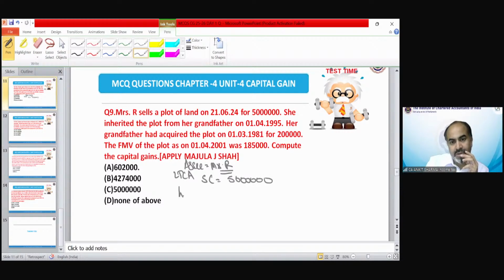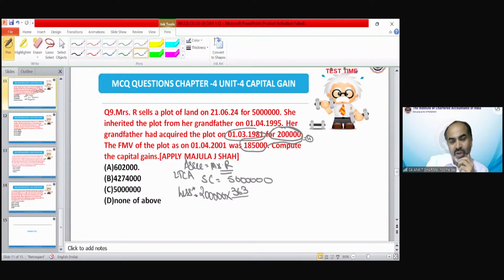Now the cost of acquisition provision says it is the previous owner's cost of acquisition. The previous owner purchased it for 2 lakh in 1981, so I need to compare it with the FMV of 1/4/2001. Whichever is higher, the higher would be 2 lakh rupees. I guess most of you are taking 1,85,000. That's why the answers were wrong in the starting.